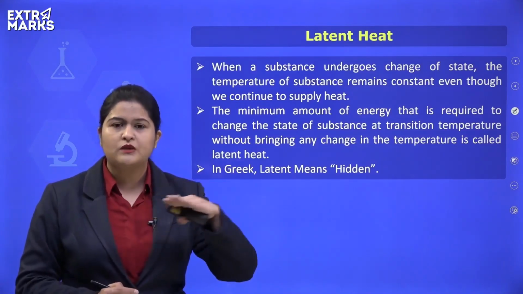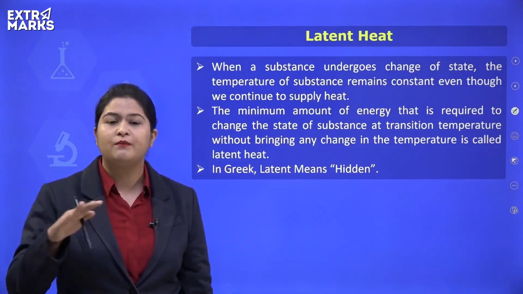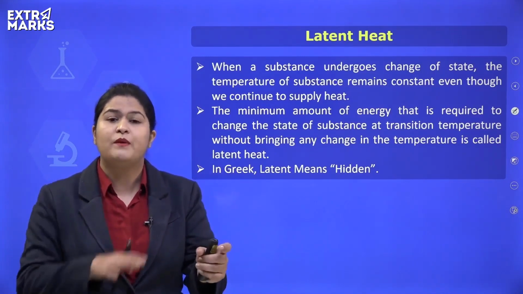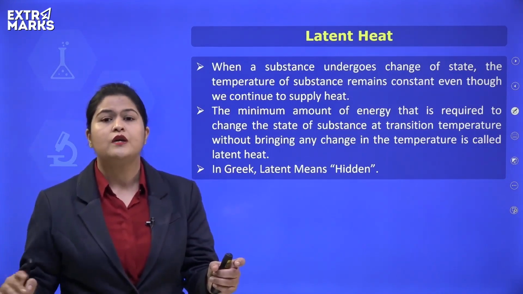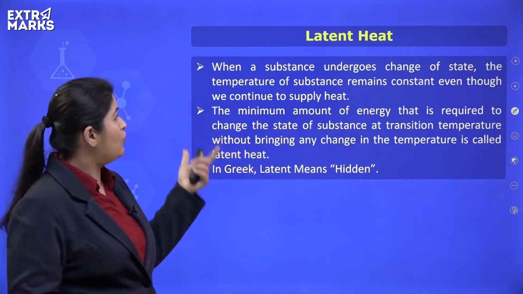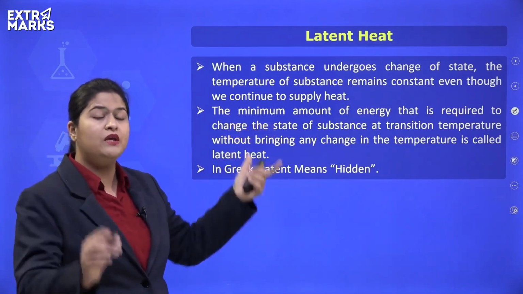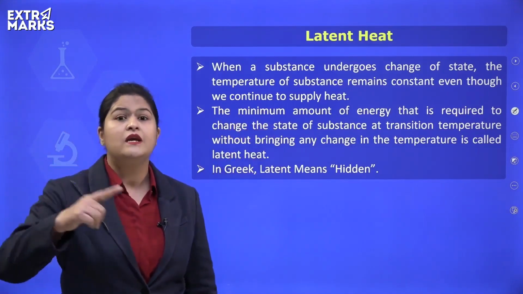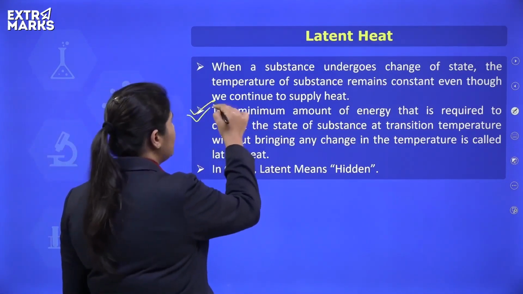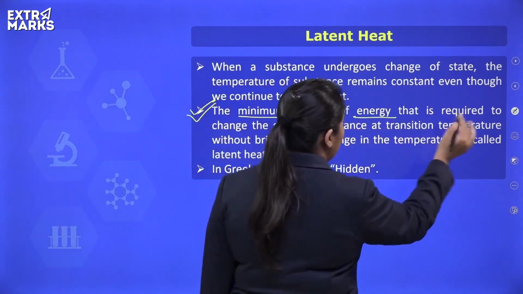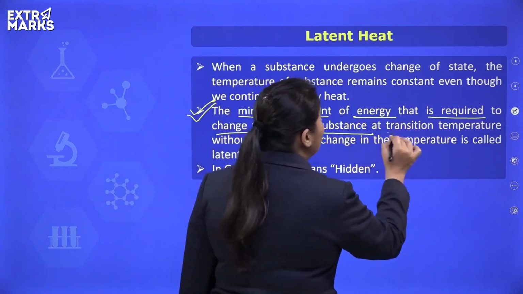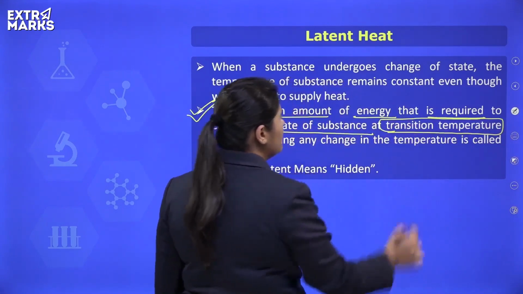So as soon as the process of melting or boiling starts, the temperature becomes constant for some time, and the extra heat that we give to a substance, maintaining it at its melting point or boiling point, which is utilized in overcoming the attractive forces, is known as latent heat. So the temperature becomes constant because the heat is being utilized in overcoming the attractive forces, and hence temperature is not increasing. So that heat is known as latent heat. How do we define latent heat? We define it as the minimum amount of energy that is required to change the state of a substance at the transition temperature.